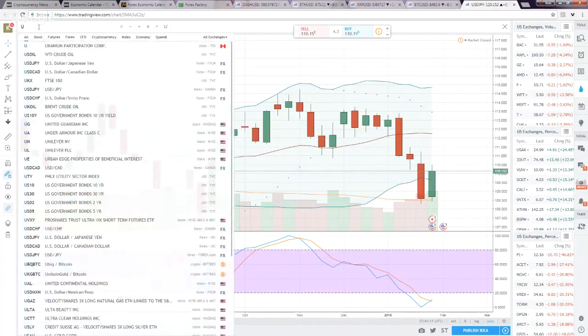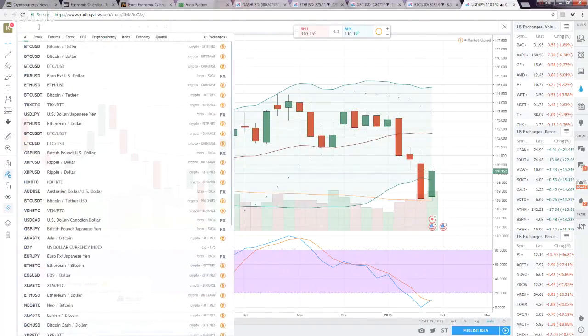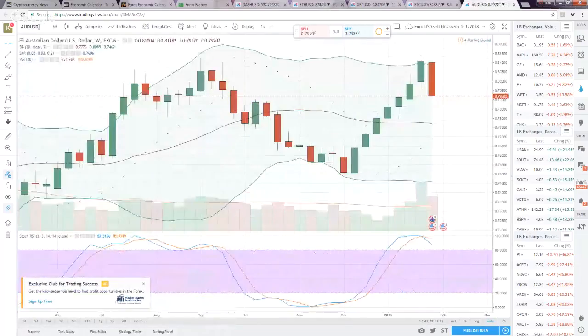Let's see here. Oh yeah, Australia and New Zealand. Australia would probably be the best sell. We noticed that these are 1, 2, 3, 4, 5, 6, 7. I'm expecting the same pattern coming back down here, closing down here at the end of the month. I am doing a monthly sell position for Australia, for the Australian dollar to come back down to 0.75.